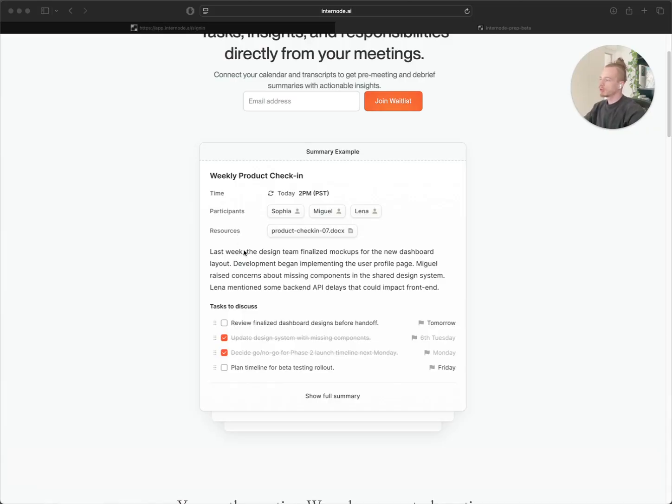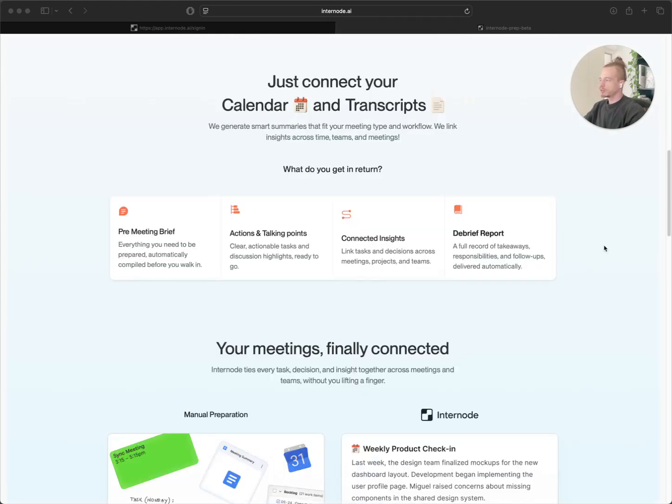For each meeting, we are going to give you a small summary and also the list of tasks, knowledge pieces, responsibilities, and decisions. So everything is documented here and connected through time and also meetings. In order to use Internode, you don't have to do anything, just connect your calendar and transcripts to our product. You can either do that automatically, or you can upload your transcripts manually after each meeting.